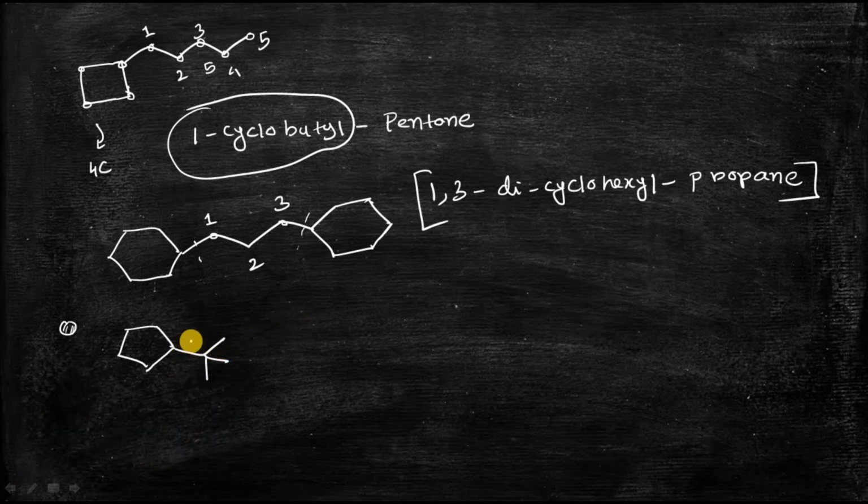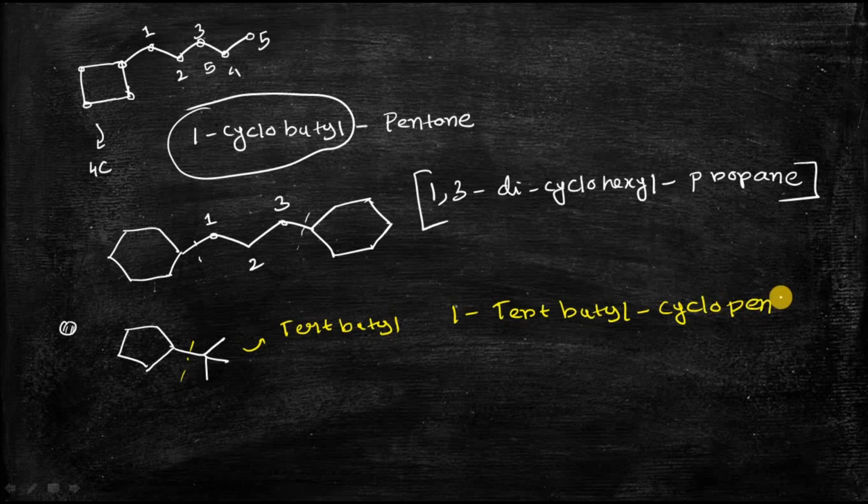Okay, so you can see that this substituent is nothing but tert-butyl. So the name of that compound will be 1-tert-butyl cyclopentane. Cyclo because it is a cyclic compound, and pentane because the cyclic ring contains a total of 5 carbon atoms. Okay, now let's take the second example.